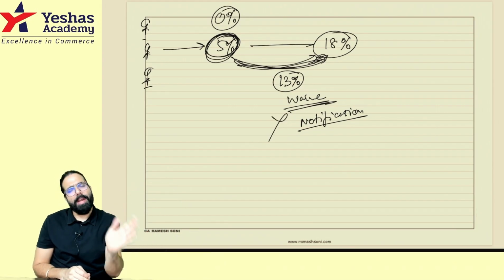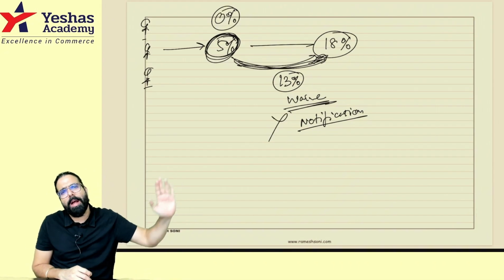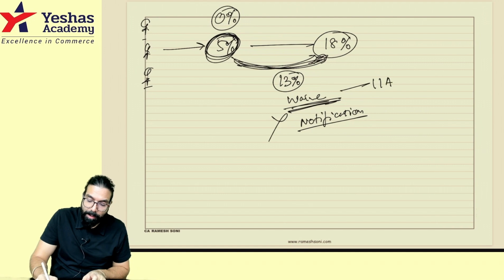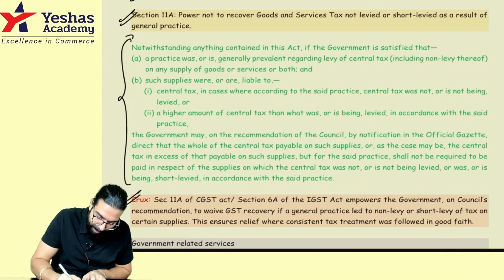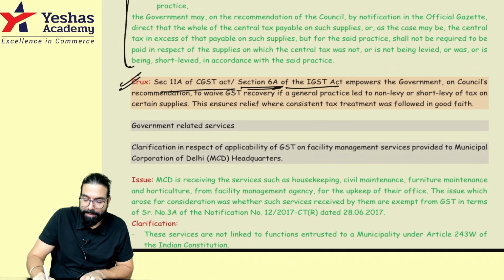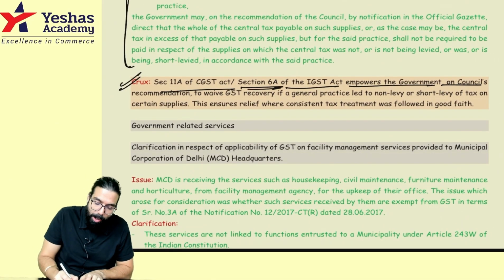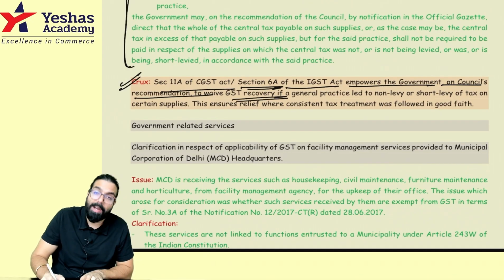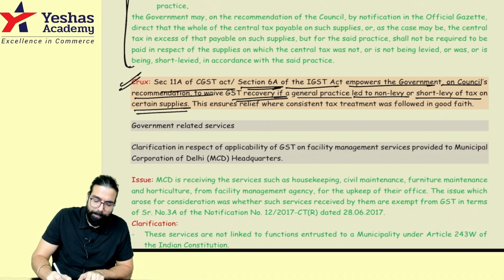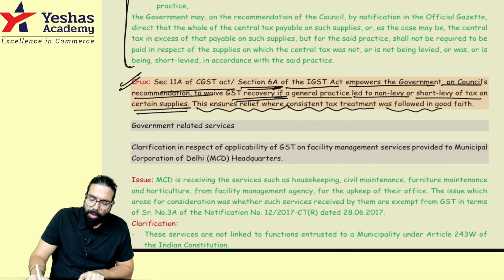Mistake happened, it's okay. From now on, let them charge 18%. The prior amount we will not recover from them. And to waive it off, government has got the power in section number 11A. Section 11A, or section 6A of the IGST Act, empowers the central government on council's recommendation. They can waive off the GST recovery if general practice led to non-levy or short levy on certain supply. This ensures relief where consistent tax treatment was followed in good faith.